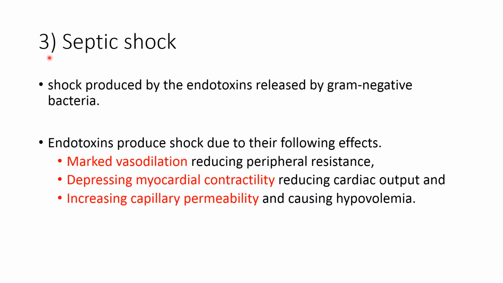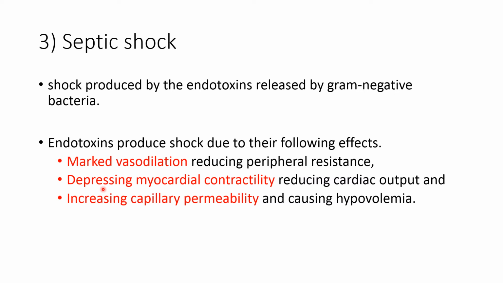Now the third type of the low resistance or distributive shock is septic shock. Septic shock occurs because of sepsis or bacterial infection. So shock which is produced by endotoxin released by gram-negative bacteria is known as septic shock. This endotoxin produces shock because of the following effects. Marked vasodilatation, which reduces the peripheral resistance.